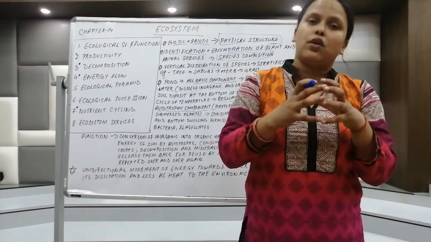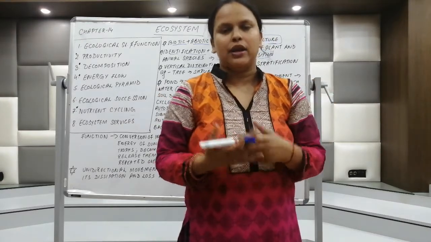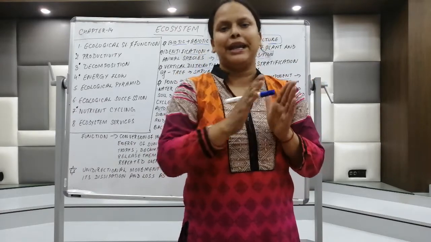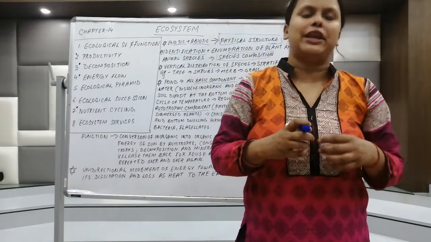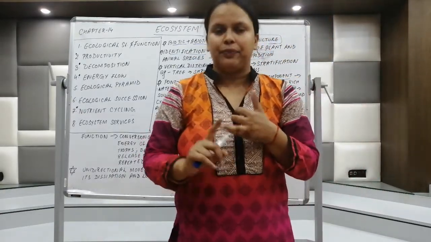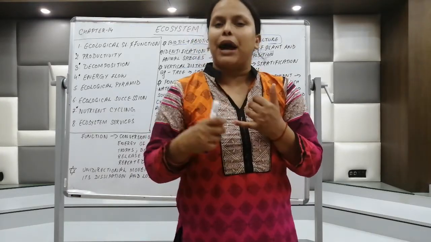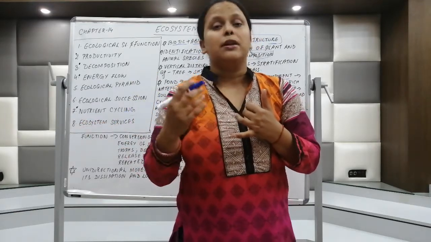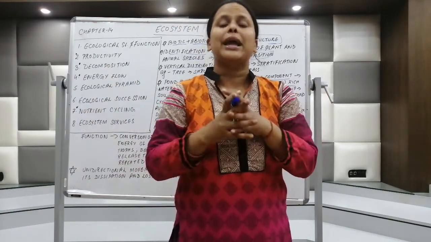Now there is something called a man-made ecosystem. For example, a crop field cannot be formed by itself, and there is an aquarium. So the crop field and aquarium are man-made ecosystems that we have to remember. Now we'll understand the structure of an ecosystem. An ecosystem comprises biotic factors and abiotic factors. The abiotic factors are water, air, sunlight, soil. The biotic factors are the producers, plants, algae, phytoplanktons, the consumers, and the decomposers.